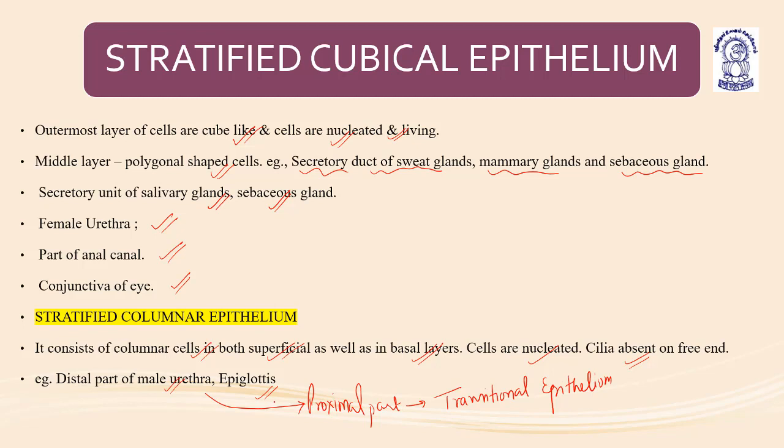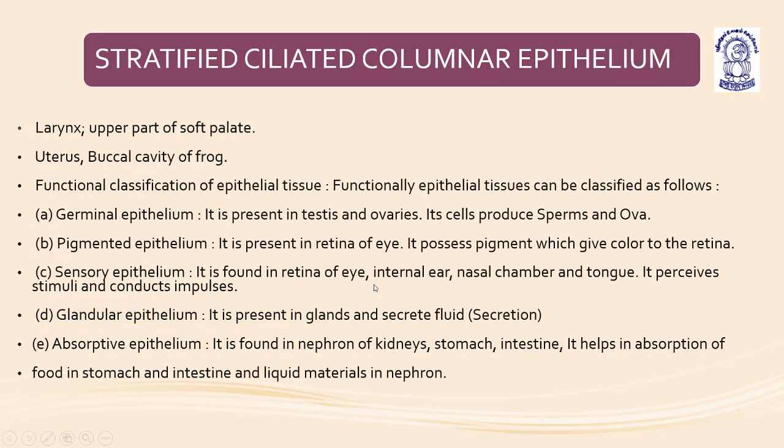Now coming to the next. Stratified ciliated columnar epithelium. The outermost layer is composed of pillar-shaped cells. Cells are nucleated.